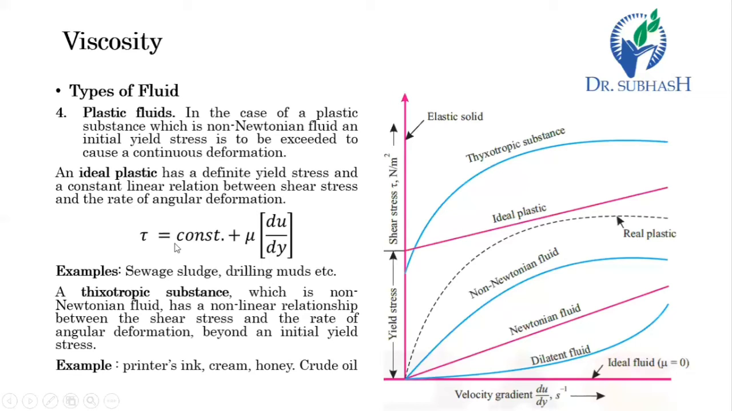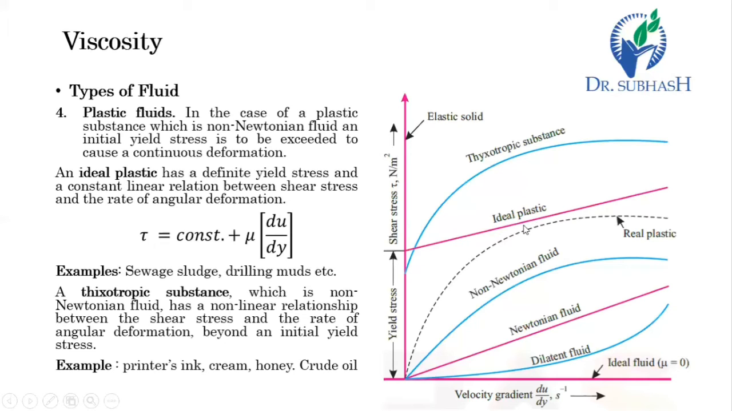Mathematically, we can say tau equals mu into du by dy plus some constant value. This is nothing but the yield stress which is already present in the fluid. So this is the mathematical relation for this ideal plastic fluid. And after this yield stress, again, the ideal plastic fluid will follow Newton's law of viscosity.